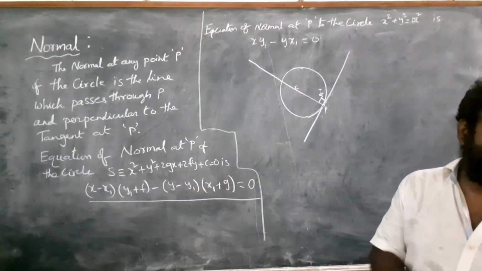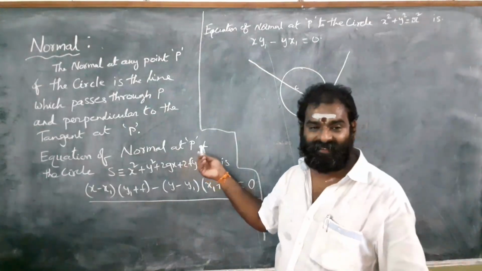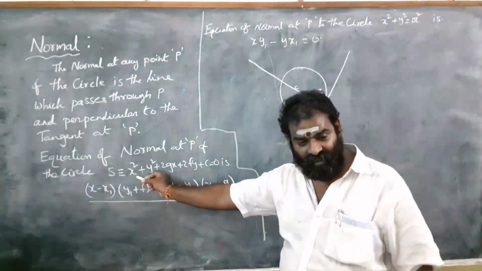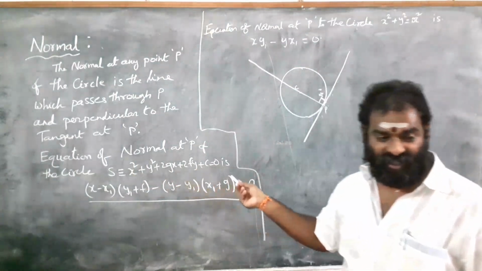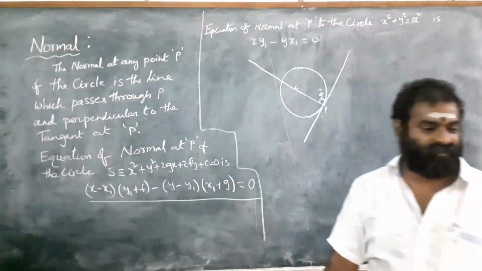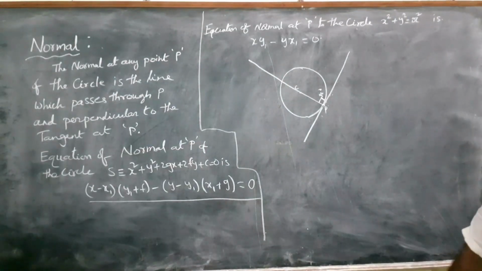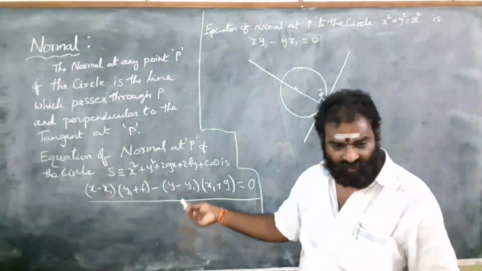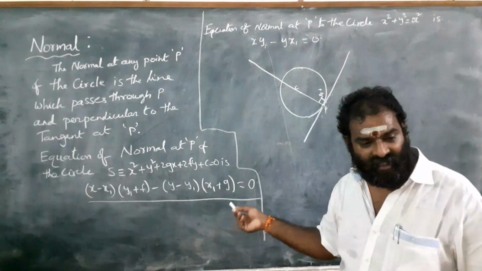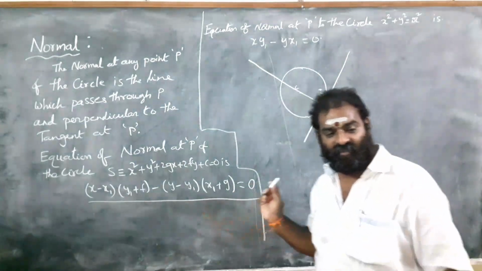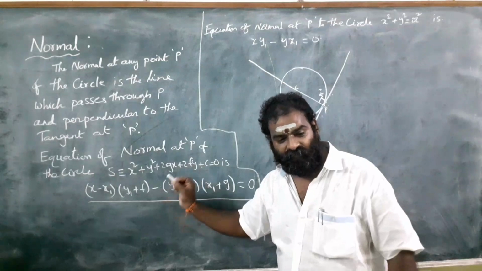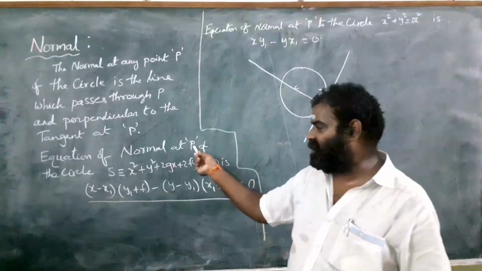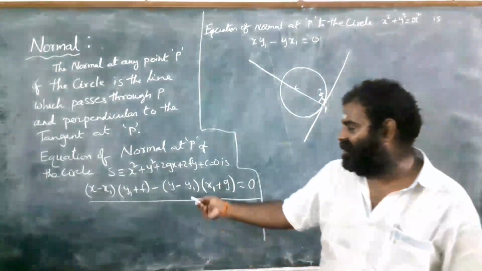Now we have to find the equation of a normal at P. The equation of normal at P of the circle x square plus y square plus 2gx plus 2fy plus c equal to 0 is, you have to remember this formula: (x minus x1) into (y1 plus f) minus (y minus y1) into (x1 plus g) equal to 0. This is the important formula which helps us find the equation of a normal at P(x1, y1). Understand?